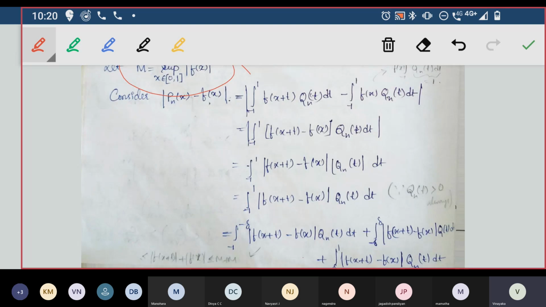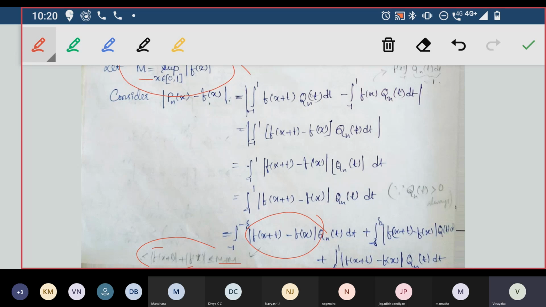So modulus of f of x plus t minus f of x will be less than modulus of f of x plus t plus modulus of f of x, where each of these terms is less than this M, because the maximum value of modulus of f of x will be less than M itself.